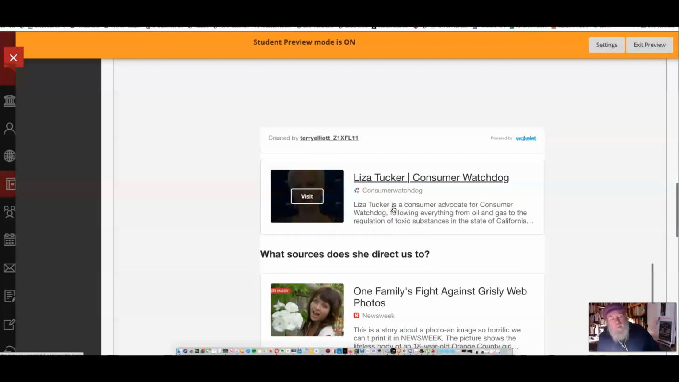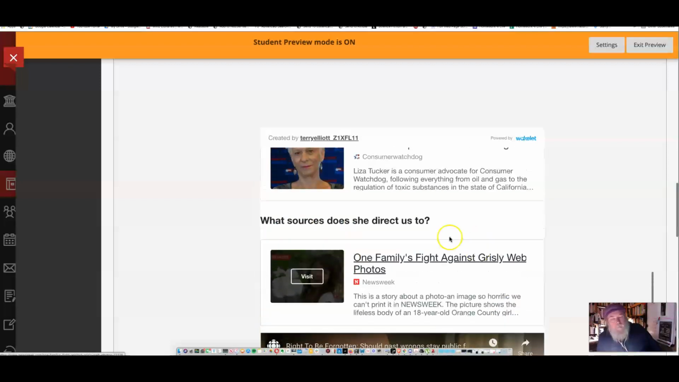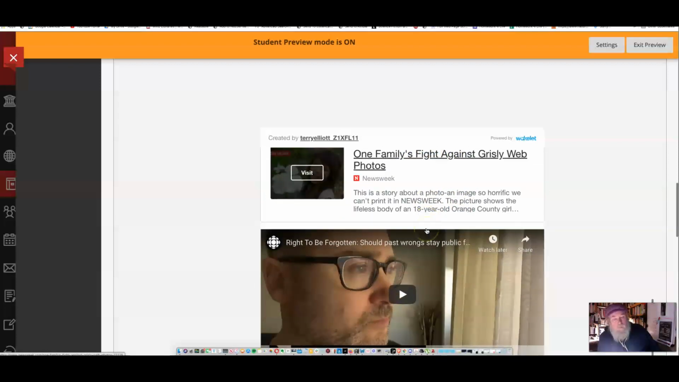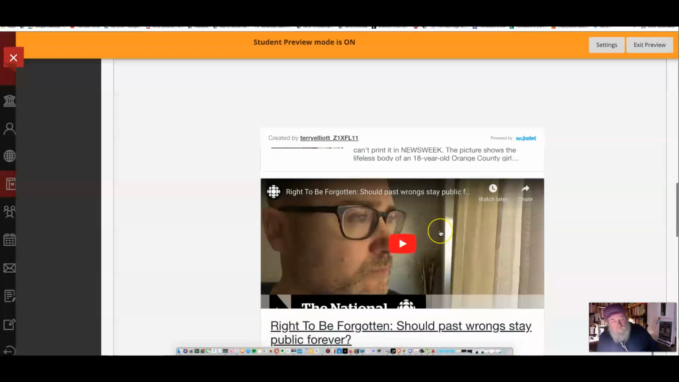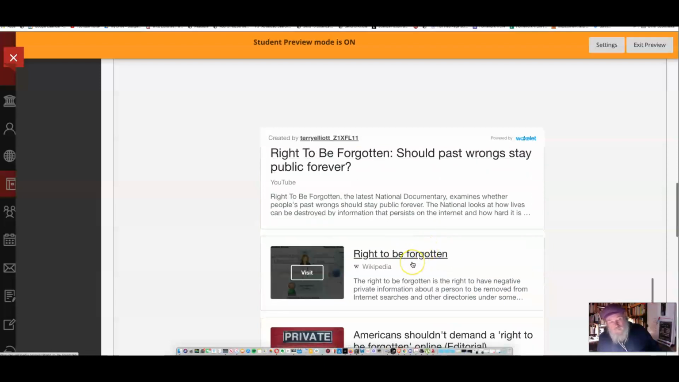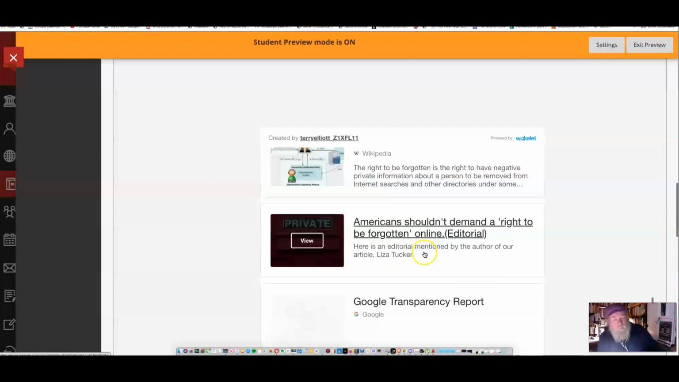And more importantly, you need to decide quickly whether the information that you're gathering for your research project is credible or not. And then I ask, what sources does she direct us to? In the article, she directs us to One Family's Fight Against Grizzly Web Photos. There's another example she points us to, The Right to Be Forgotten. And then, of course, some general information from Wikipedia. And here's an editorial mentioned by the author, this one right here.